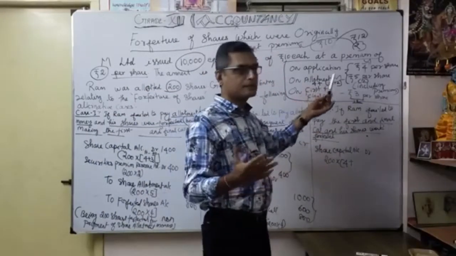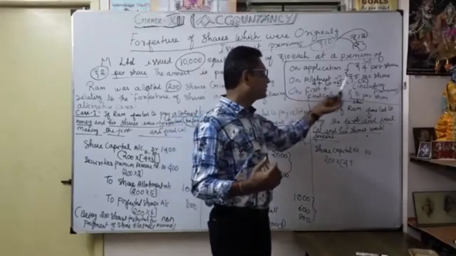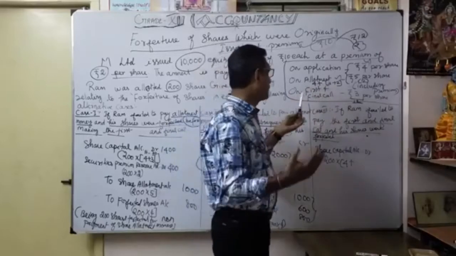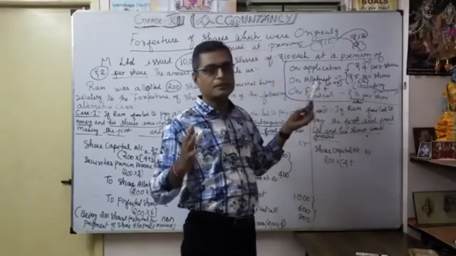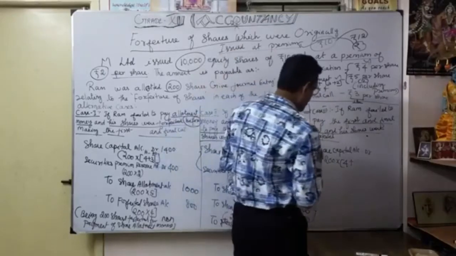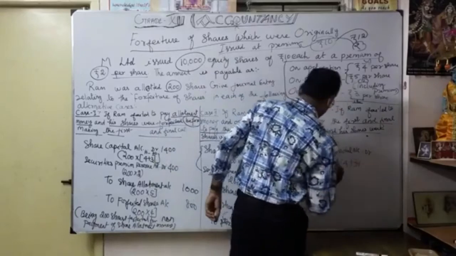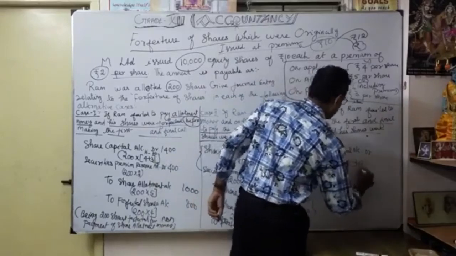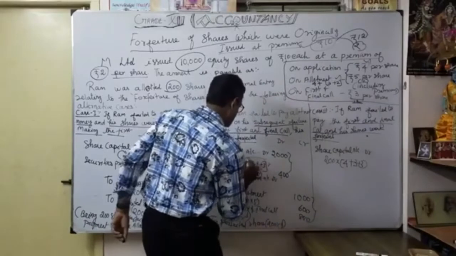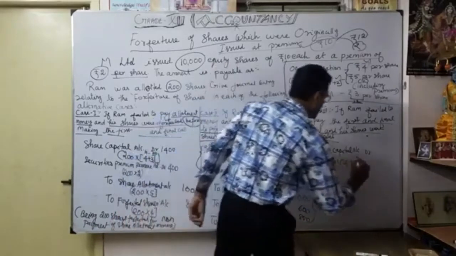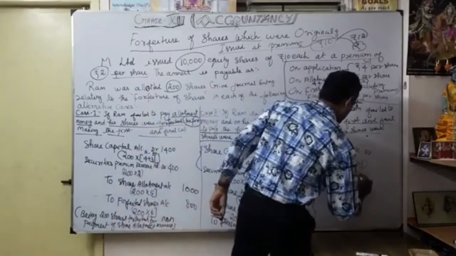Application we received 4 rupees, allotment also received, even we called the first and final call. Here only is the default. So what is my called-up? My application, my allotment, my first and final call. Same manner, same situation. How much? 10, 2000.